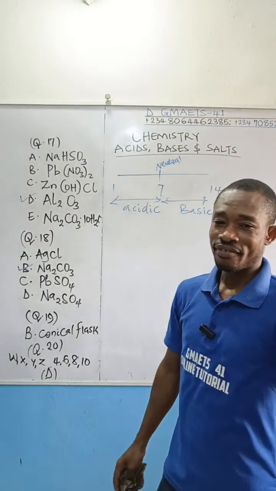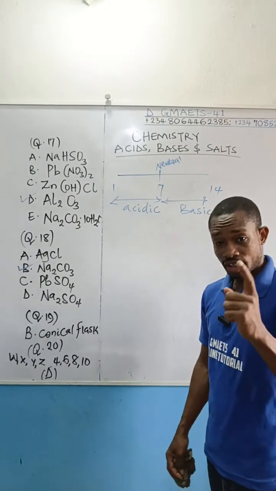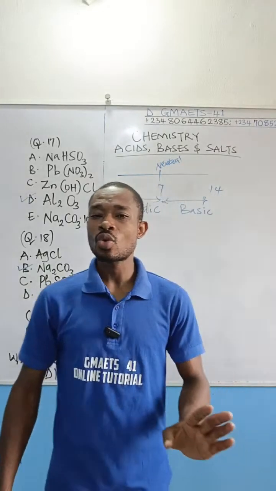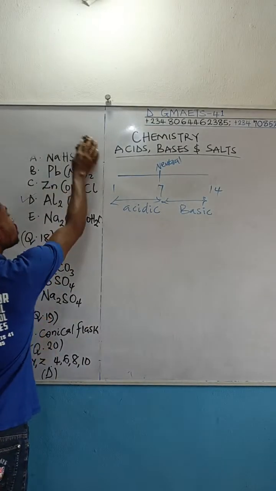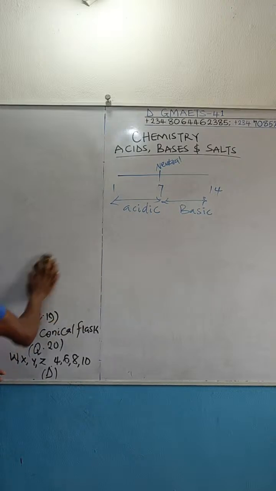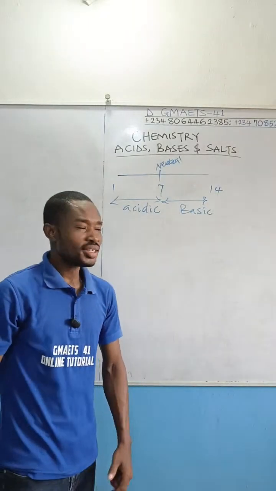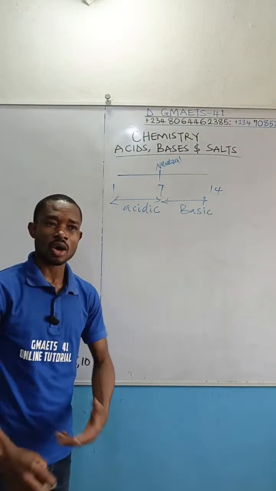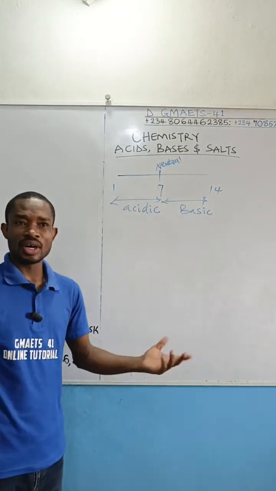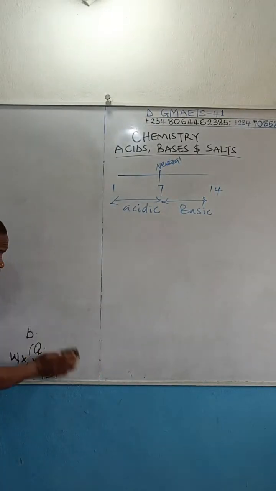Group 17, you did not do realistic work. Take note. You did not do realistic work. You tried though by providing questions. But you see, there are so many questions on acid, base, and salt that I could have provided. I didn't see any question on pH calculation, pOH calculation. I didn't see any question on preparation of salt, stuff like that. I didn't see any question on efflorescence, deliquescence, hygroscopy. I'm wondering if you didn't see any such question. But of course, it's not possible.